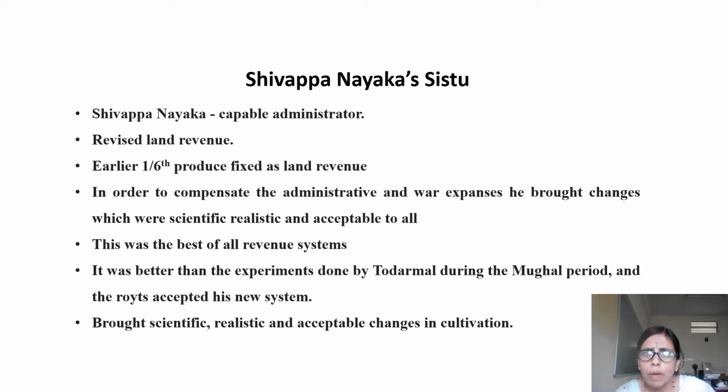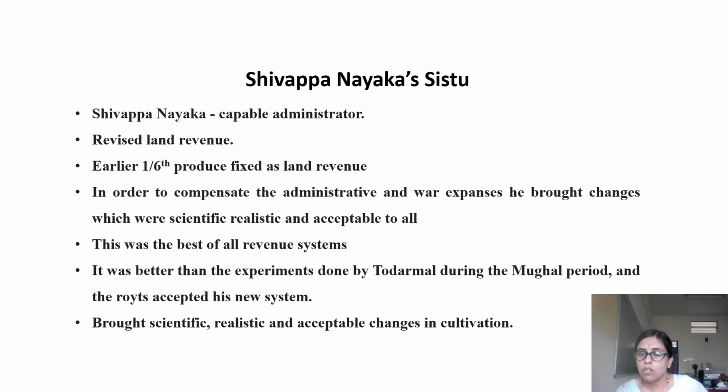Being a capable administrator, he revised the land revenue. Land revenue was the main source of income during those days. Agriculture was a major occupation, as such he had to revise the land revenue. Earlier, 1/6 of the produce was fixed as the land revenue. I mean to say, like how we pay income tax, land revenue was paid by the farmers. The percentage fixed was 1/6 of the produce.